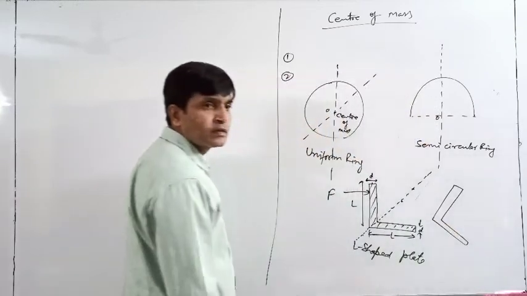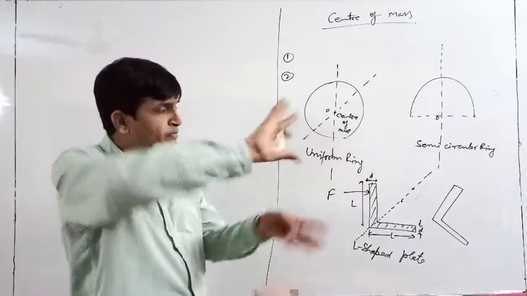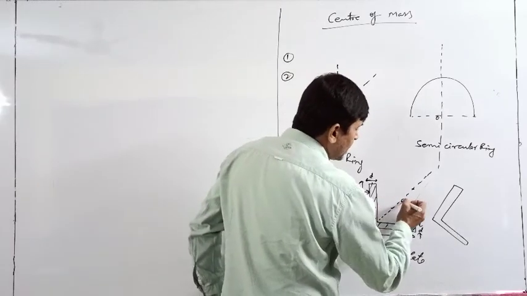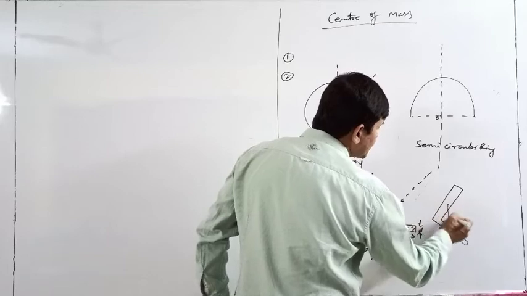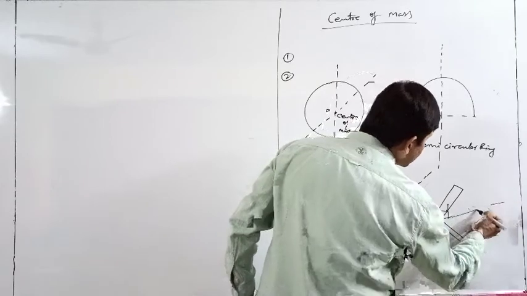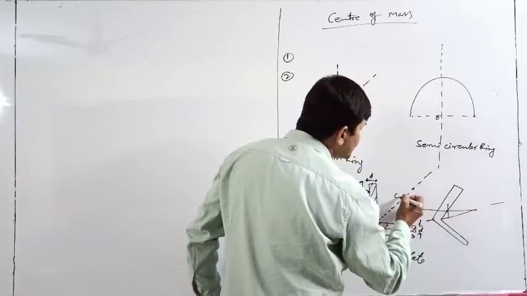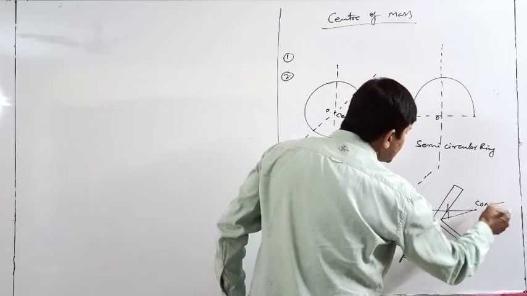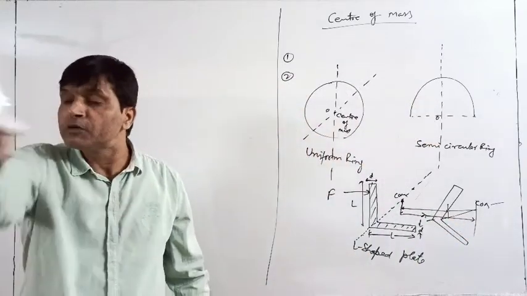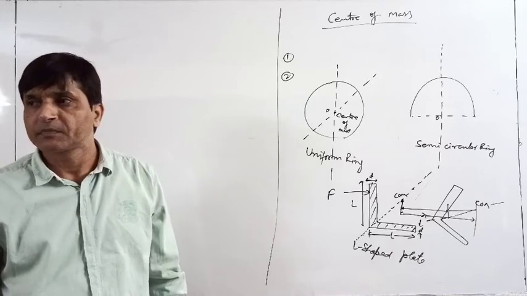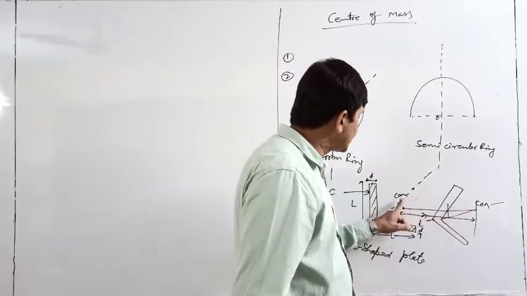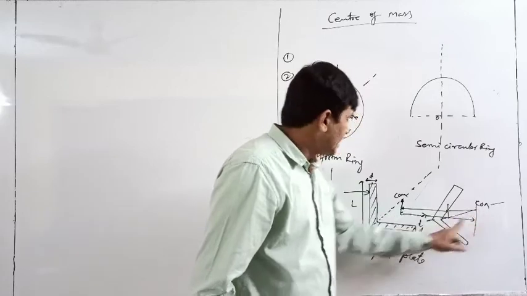Getting or not? Because of the force F, the shape may be like that. It means it has been bent. So now, how much is the distance traveled? How to calculate the distance traveled? Distance traveled means, suppose this is the center of mass, and this is the center of mass. Which distance do we have to calculate? This x, the distance from center of mass to center of mass. Getting or not? Let the center of mass be here right now, and initially it was here, now it is here after time t, and the force is F.